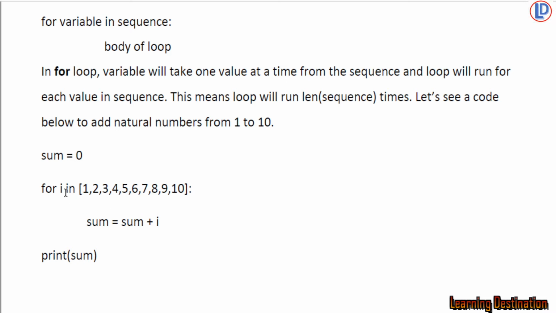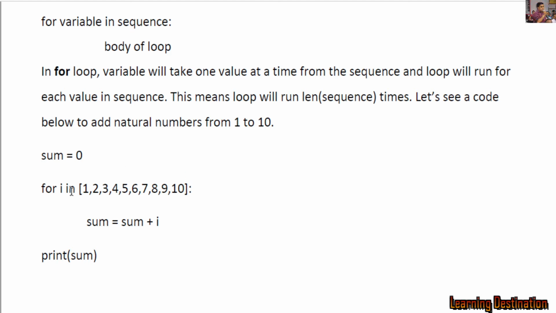For example, when the loop iterates the first time, it will take the value 1. That means the value of I will be 1, and we will come inside the body of the loop. So sum = sum, which is 0 because we have initialized it with 0, plus the value of I, which is 1, will become 1 as the value of sum.